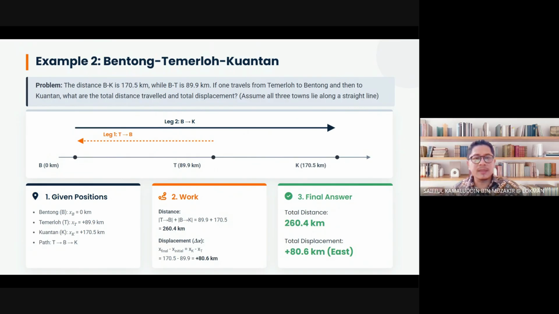So the problem is the distance BK. B is Bentong, K is Kuantan. The distance from Bentong to Kuantan is 170.5 kilometer. Imagine that it is a straight line. So our engineers did a very good job. The new highway from Bentong to Kuantan is a straight line.